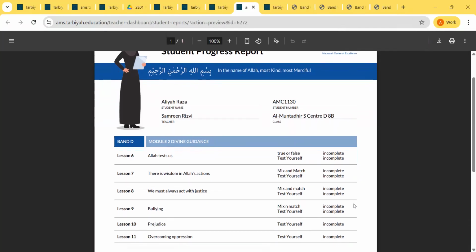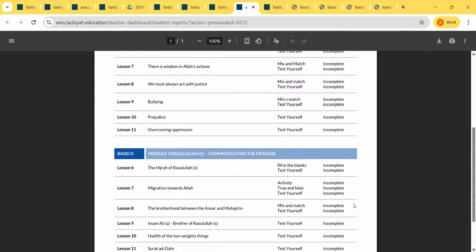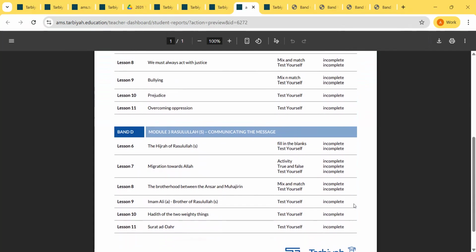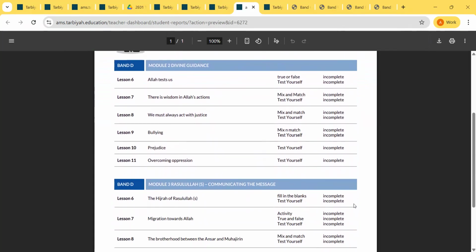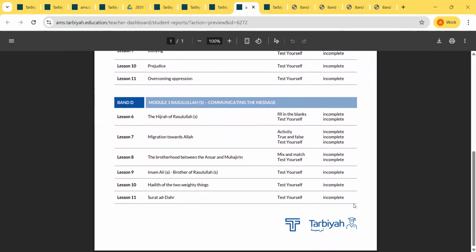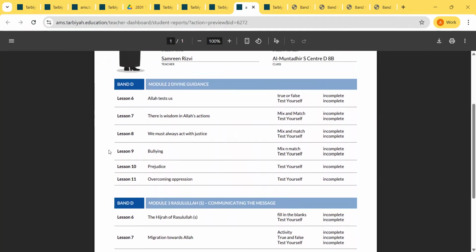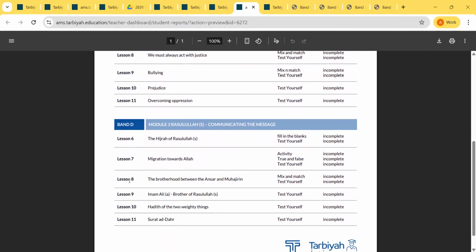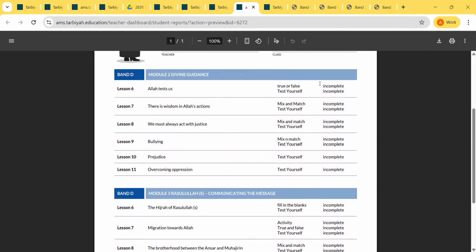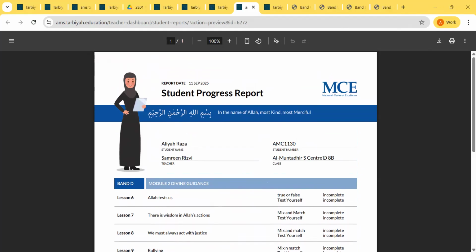So it will show me right here the progress of the students, what they did. Everything is showing up as incomplete because, if you remember, we had selected lesson 6 to 11. So that's why the report is just for 6 to 11 and it is showing us the status as complete. This is a sample report that I have created for you, and it shows which teacher created it. But when you create it, it will show the name of the teacher as well.